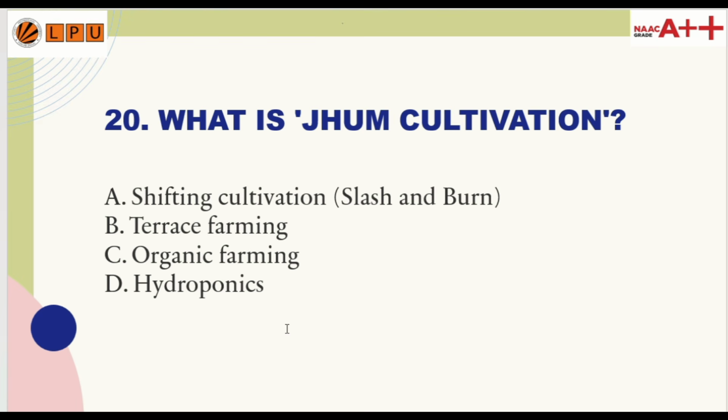Question number 20. What is jhum cultivation? Option A, shifting cultivation; option B, terrace farming; option C, organic farming; and option D, hydroponics. So the correct answer to the 20th question is option A, shifting cultivation.